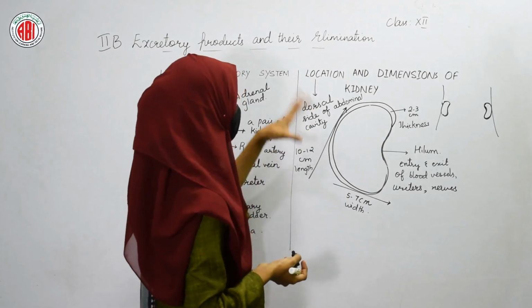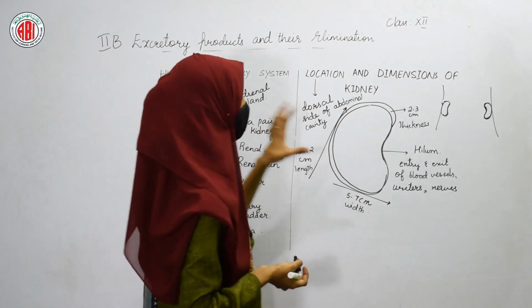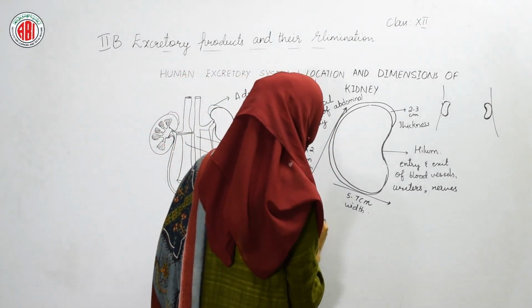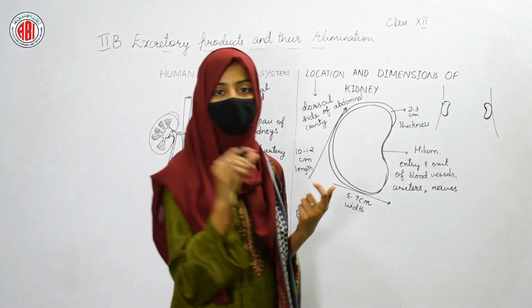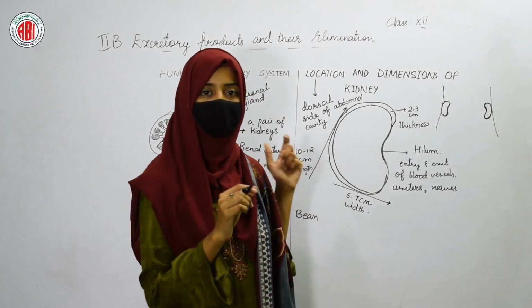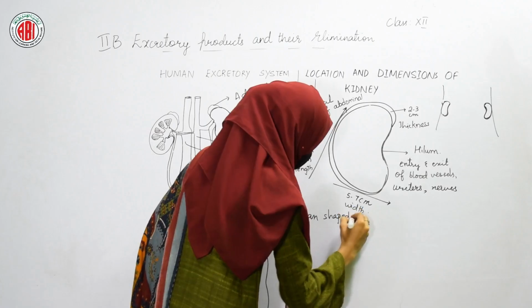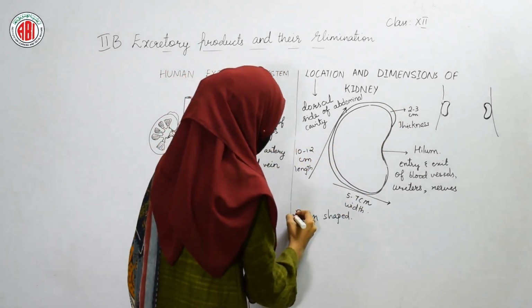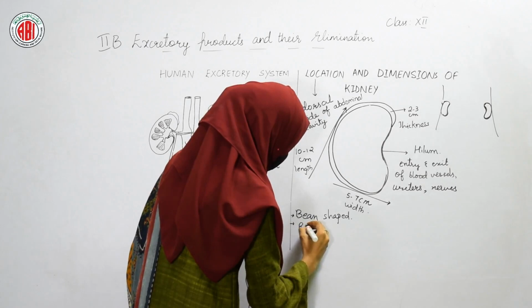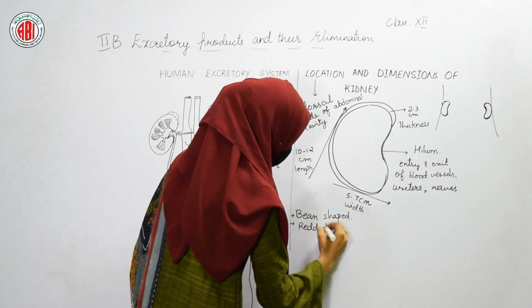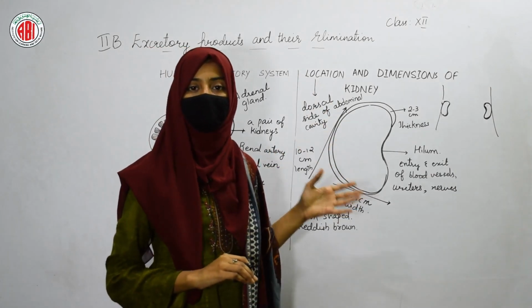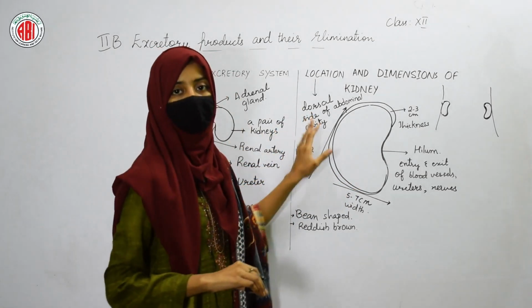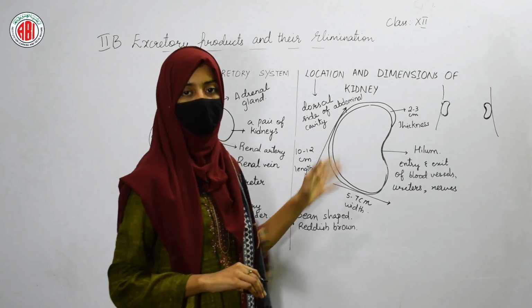This is about the location and dimensions of the kidney. When we talk about its shape, it is bean shaped. You might have seen the shape of a bean. So it is exactly like the bean, which shows the depression in the central portion, right? And the color of our kidney is reddish brown. All these things explain the external structure of a kidney, like its length, its breadth or width, its thickness we have seen,